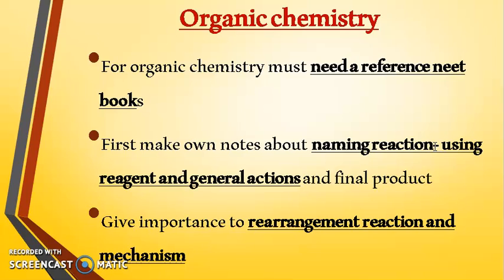For example, if you are going to write the oxidation reaction, what will you write? Alcohol is converted into what? Carboxylic acid, using the reagent KMnO4, otherwise known as potassium permanganate. Write that particular reaction, the general action and the final product you will get.